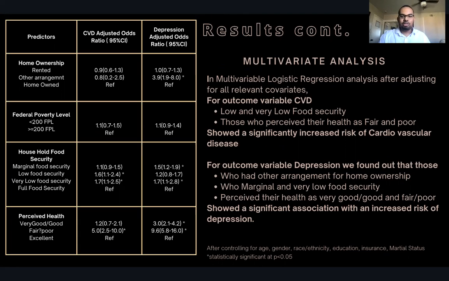When we ran the multivariable logistic regression analysis and adjusted for all relevant covariates, for outcome variable CVD, we found that participants with low and very low food security, and those who perceive their health as fair and poor, showed a significantly increased risk of cardiovascular disease. For the outcome variable depression, we found that those who had other housing arrangements for home ownership with marginal and very low food security and perceived their health as very good/good and fair/poor showed a significant association with an increased risk of depression.